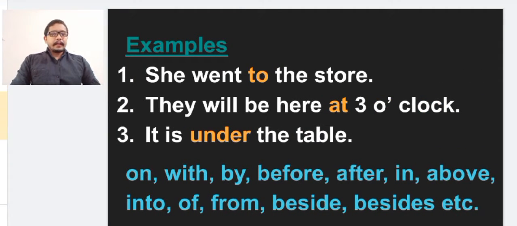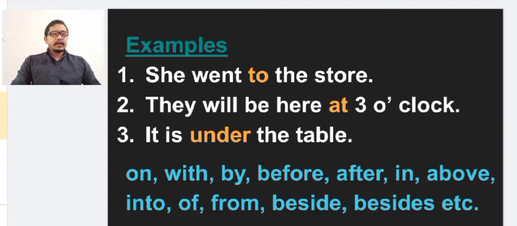Let us see few examples. The first one, she went to the store. Here "to" is the word used as a preposition which shows the relationship of pronoun "she" with the other words in the sentences. They will be here at 3 o'clock. It is under the table.